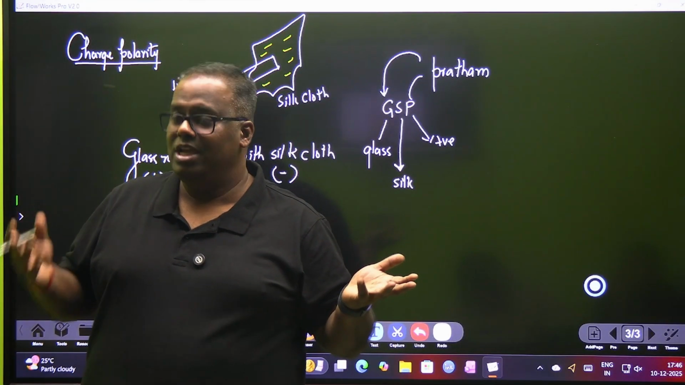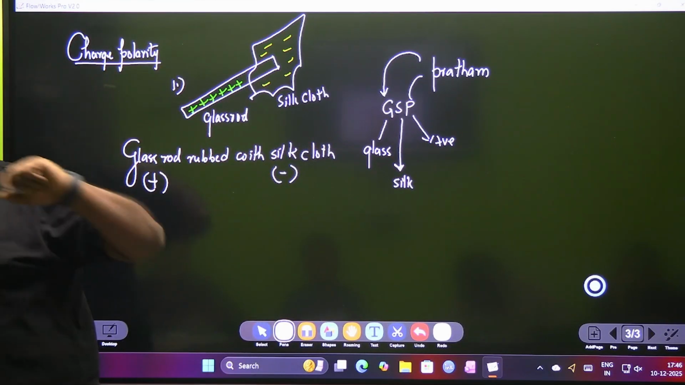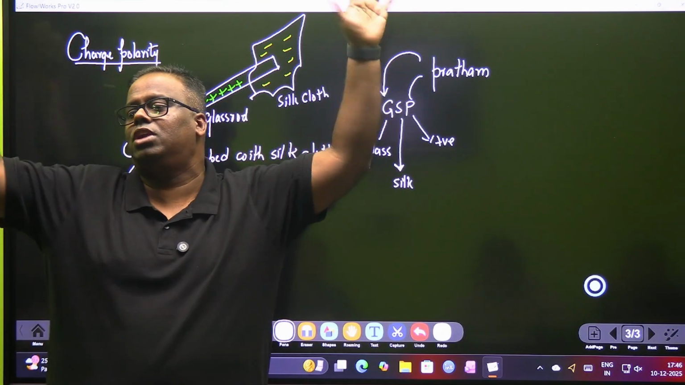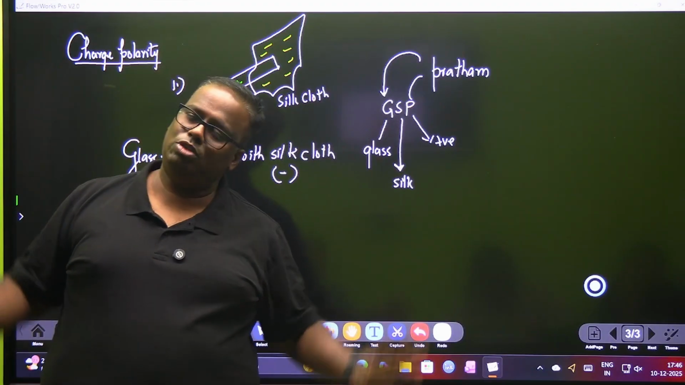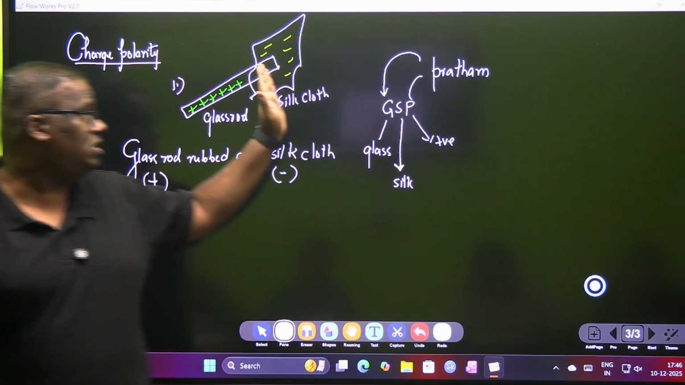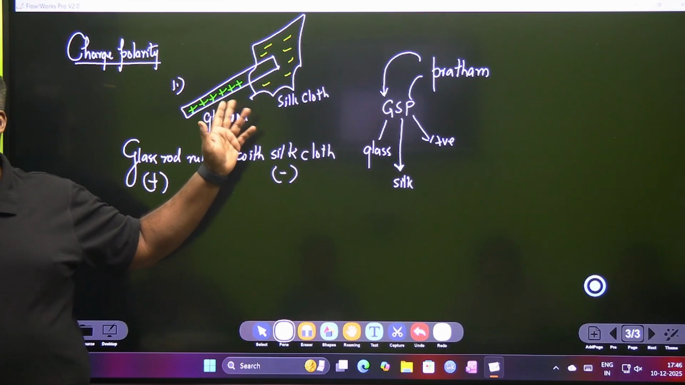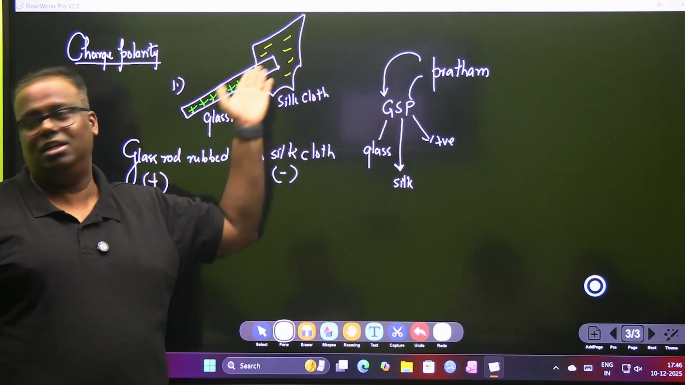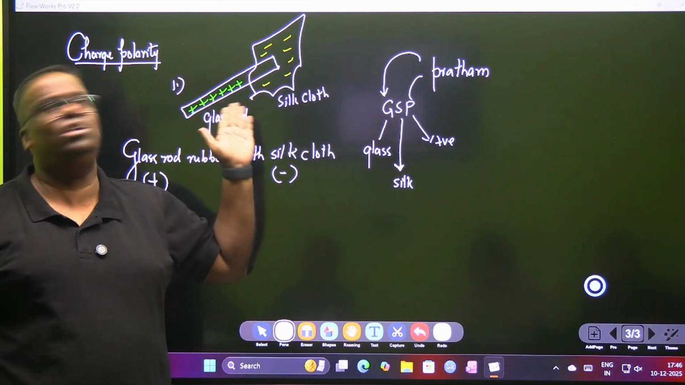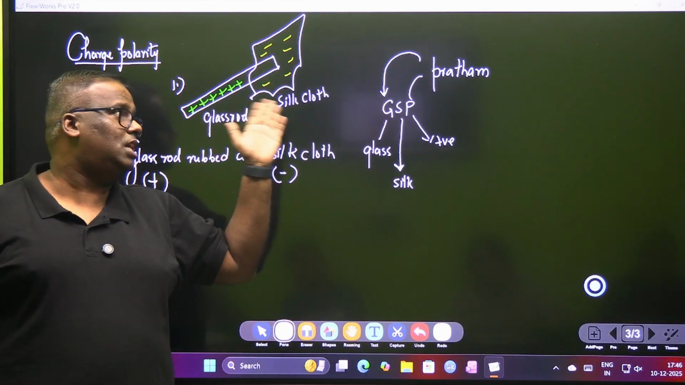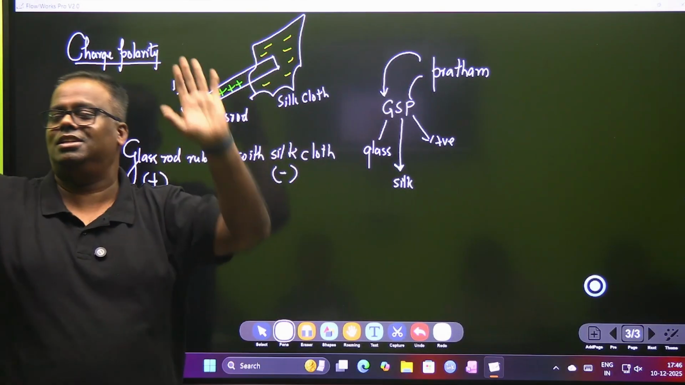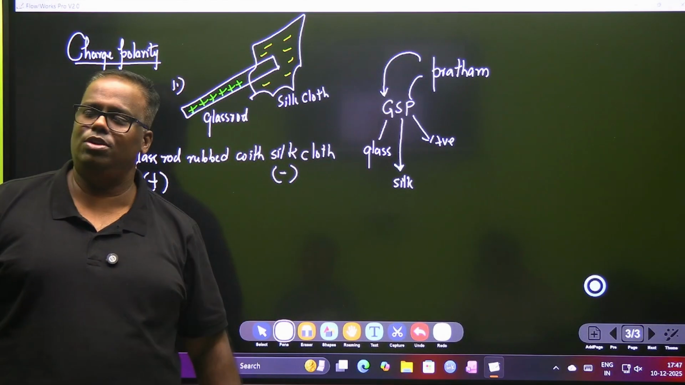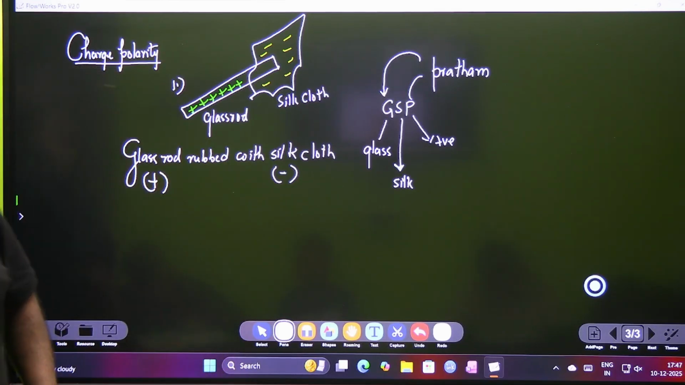Yes or no? It is a convention. Rather, you should have asked me. The thing would have been wrong if I had said silk will not acquire any charge. Both will acquire charge, of equal strength, but of opposite nature. So if you call this sweet, this is bitter. But they stuck with the concept that let the glass get the positive charge. This was said like that. Have you understood? Like in coin tossing, you say head and tail.